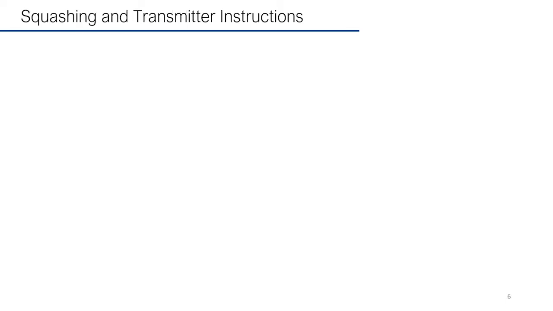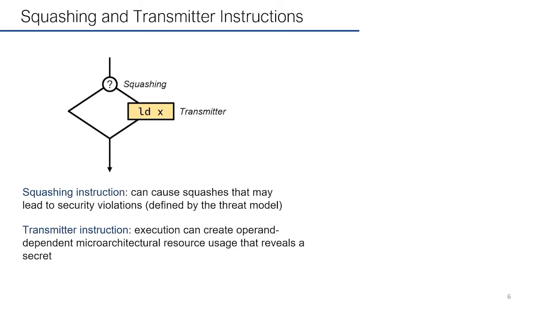Before diving into more details, I want to introduce two more concepts. The first one is the squash instruction. It's an instruction that can cause squashes that may lead to security violations. Just like VP, it is defined by the threat model. The second definition is the transmitter instruction. It's an instruction whose execution can create operand-dependent microarchitectural resource usage that reveals a secret.